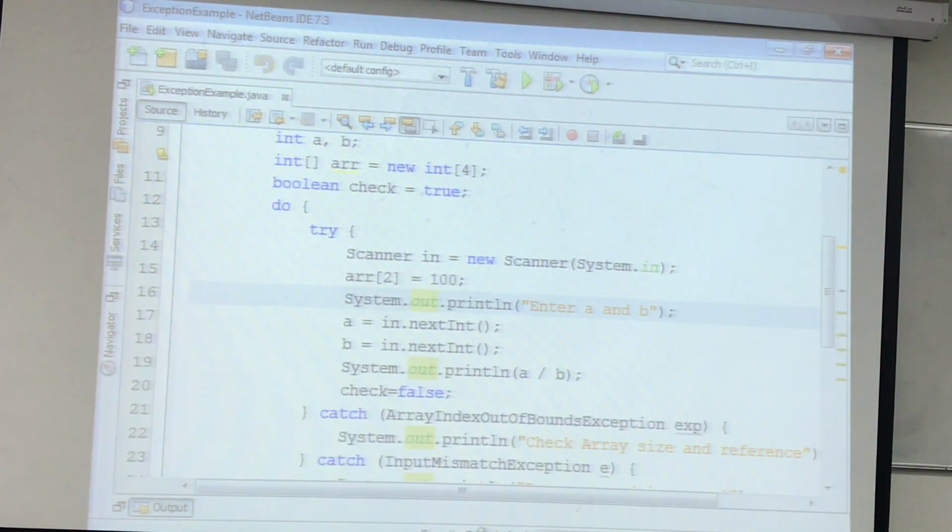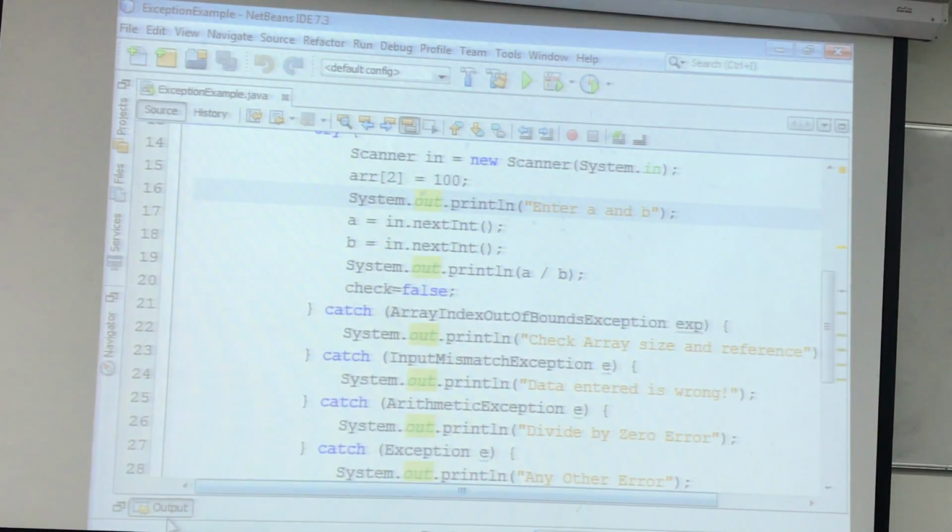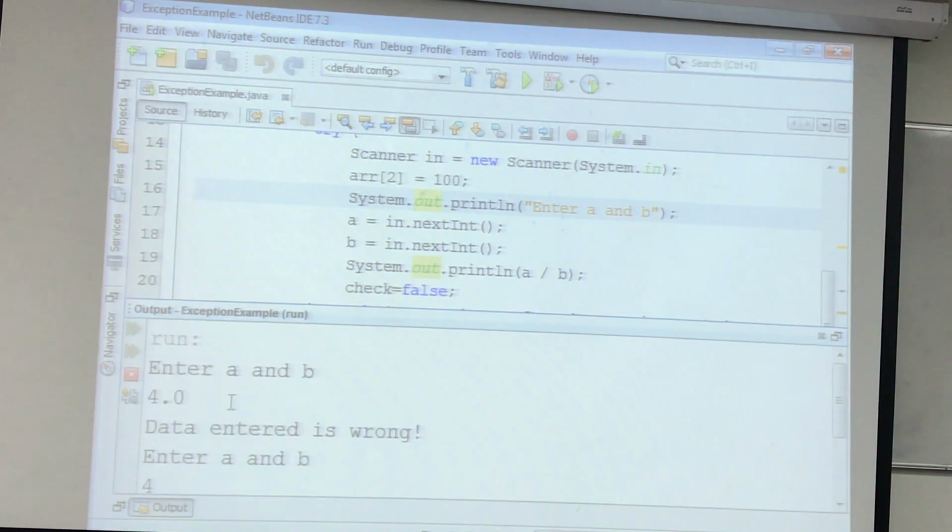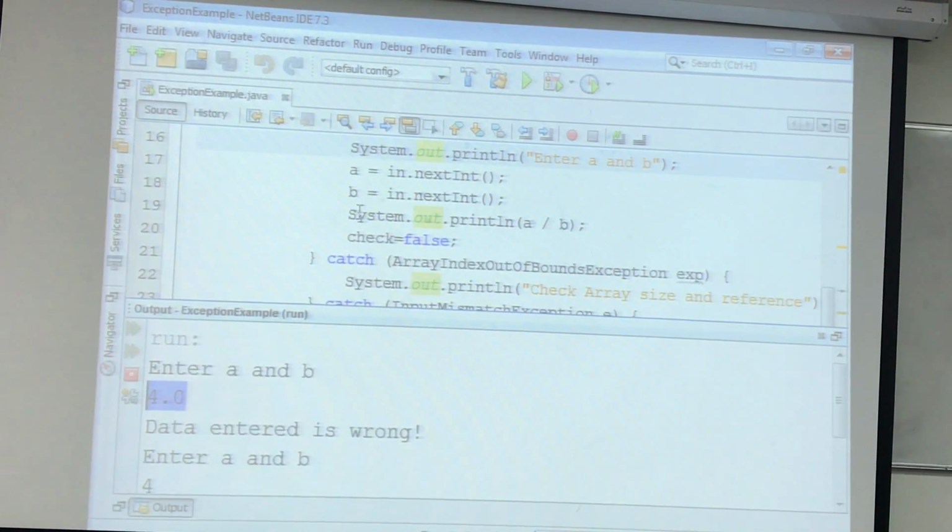So what is actually happening? Let's try to analyze this. Let's try to see this step by step. Yes, we are here. So first of all, we entered 4. 4 goes in A, but because of int, the exception occurred. So from this line, your code crashed. So this line does not execute. Okay, 17 does not execute, so as 18, so as 19, so as 20. So all these lines from 17 till 20 do not execute.